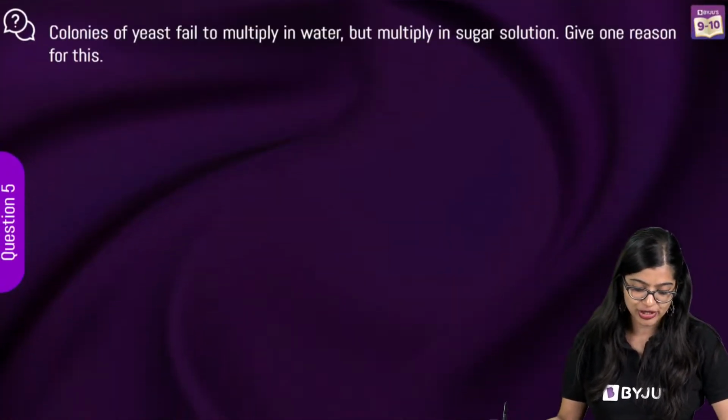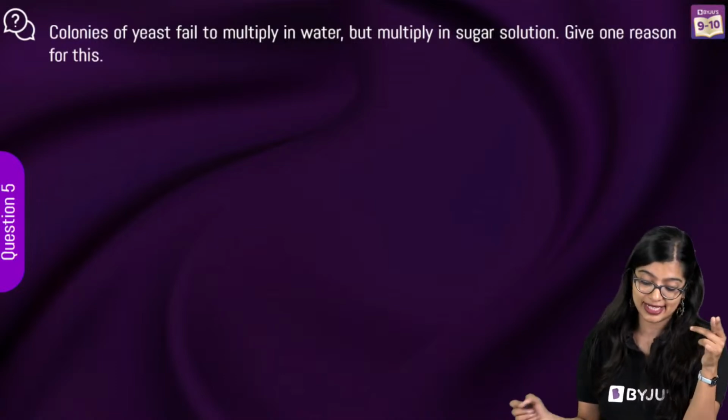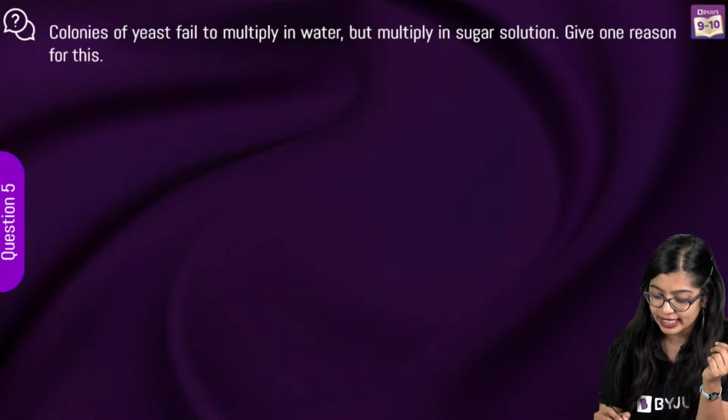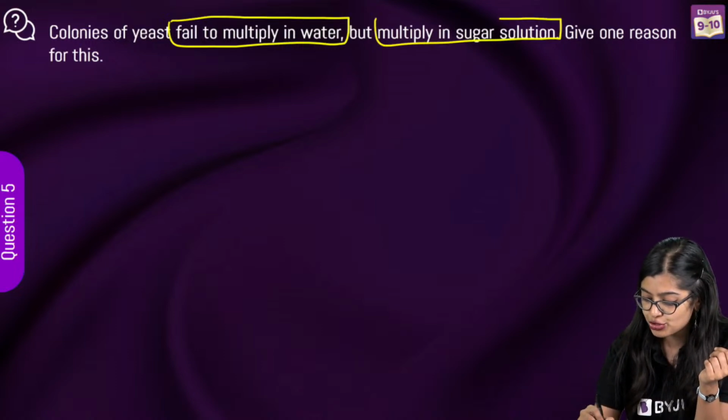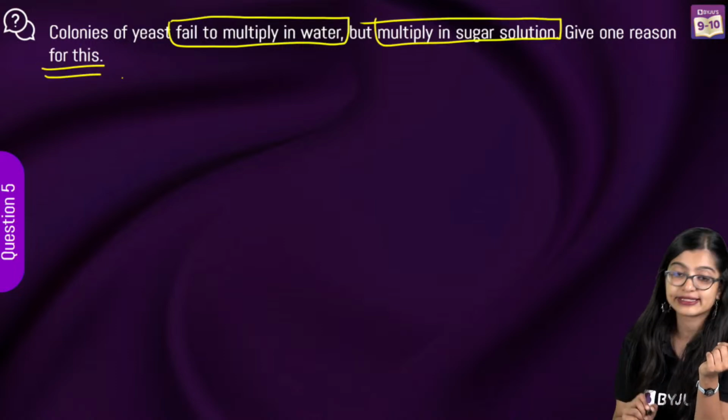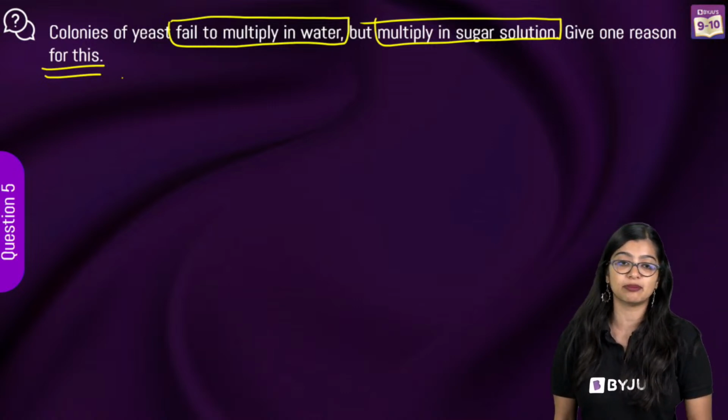Now moving on to question number 5. It was a very interesting one, an easy one. Colonies of yeast fail to multiply in water, but they multiply in sugar solution. Give one reason for this. What is the reason behind it?